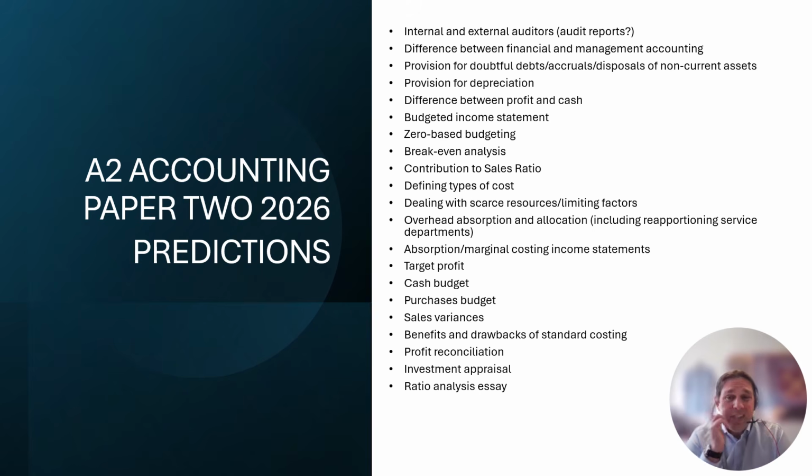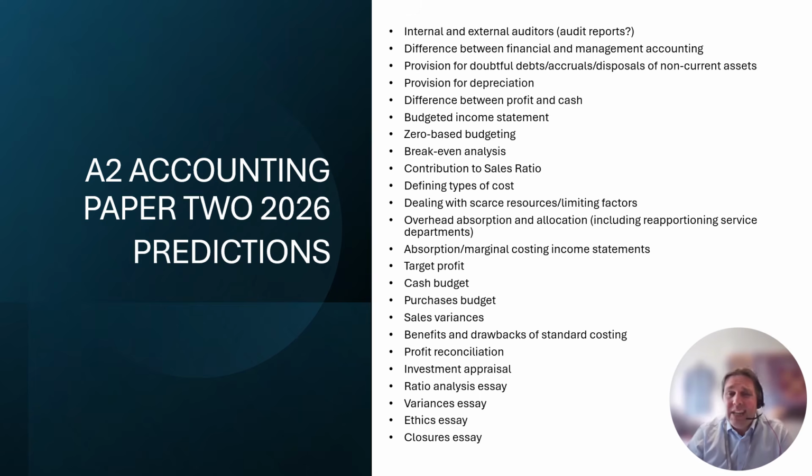Essays, ratio analysis, sit on paper 1, paper 2, you can have a ratio analysis essay. Variances essay, the more I think about it, I think it's going to be a variances essay this year, but I've sort of nothing to base that on. They've been very good at varying their essay types the last couple of years, so you could have anything, but variances essay, definitely something to look out for, as well as an ethics essay, like I said, on paper 1.